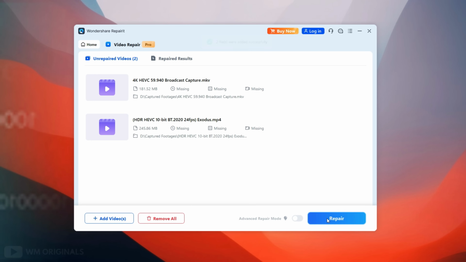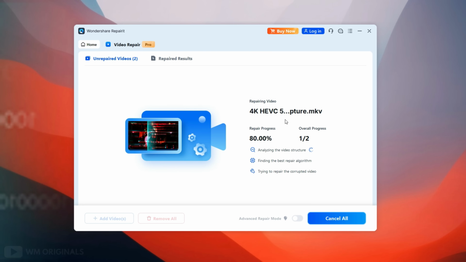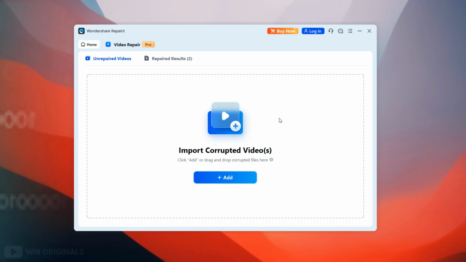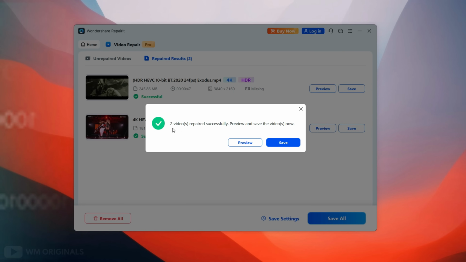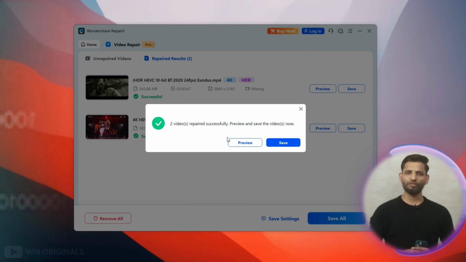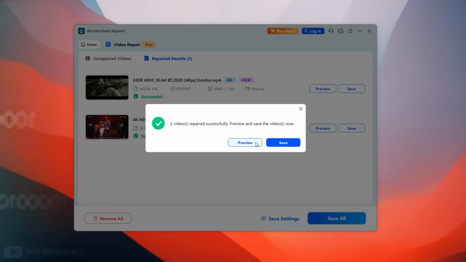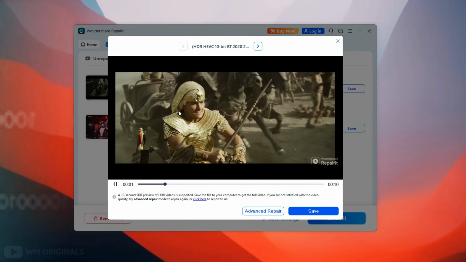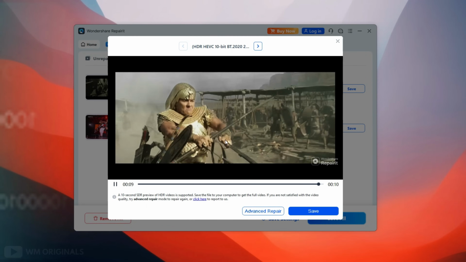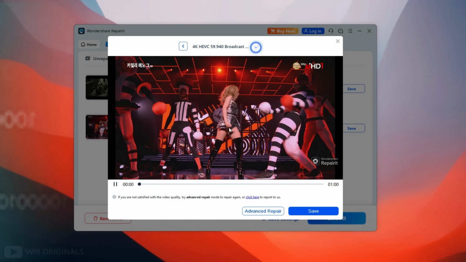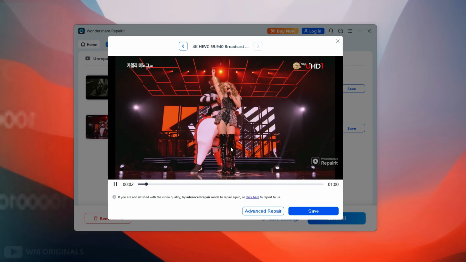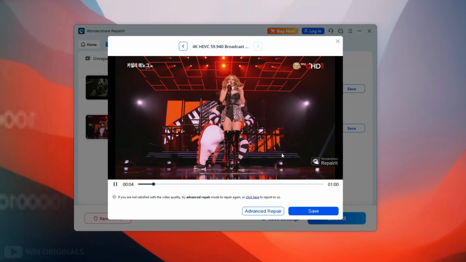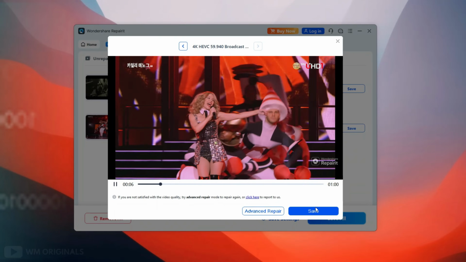Now to repair corrupted video files, click Repair. Wondershare Repairit starts to repair the corrupted video files, and once done, here we have the confirmation: 2 videos repaired successfully. Preview and save the videos now. Before saving them, let's preview if our videos are fully repaired or not, and for that click Preview. We can also preview the next video. Now that our videos are repaired, let's save them, and for that click Save.